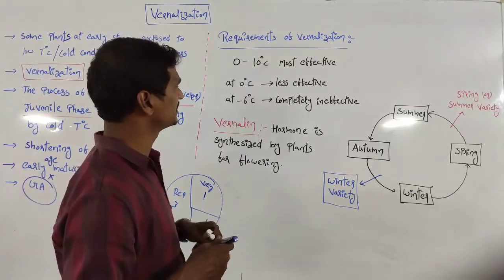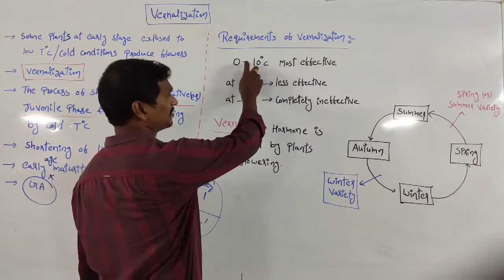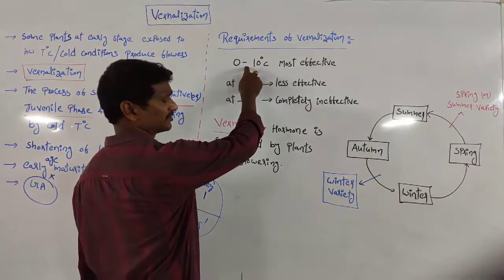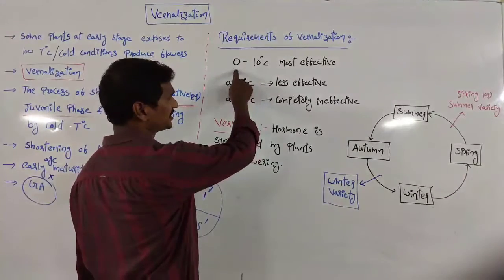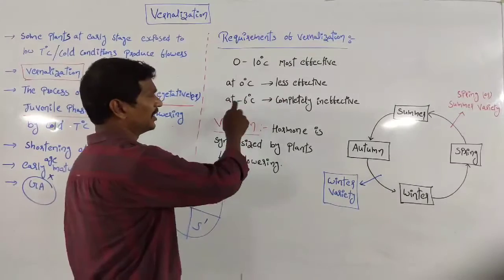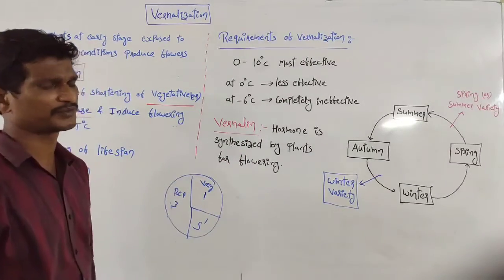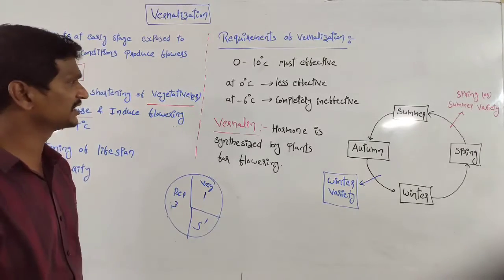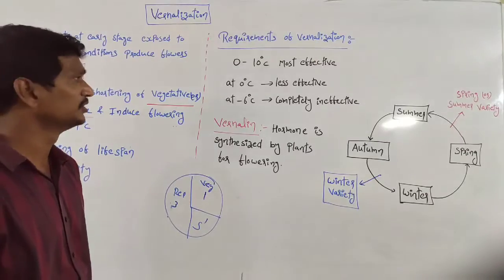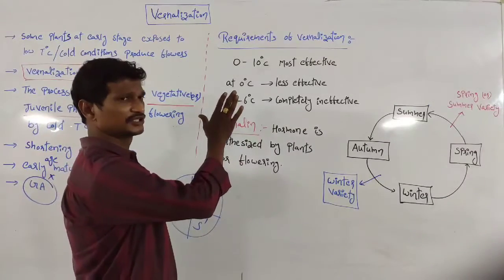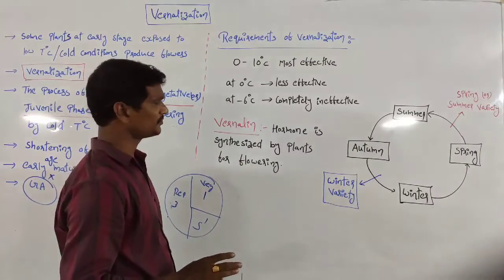At 0 degrees centigrade, it is less effective. Between these two, if we take the middle value, 5 degrees centigrade is the best condition for vernalization. At minus 6 degrees centigrade, the vernalization process is completely ineffective. So always the temperature is 0 to 10 degrees centigrade; 0 also is less effective.